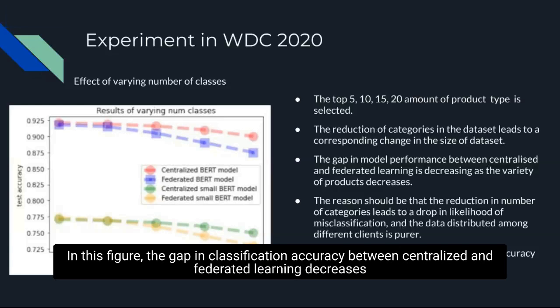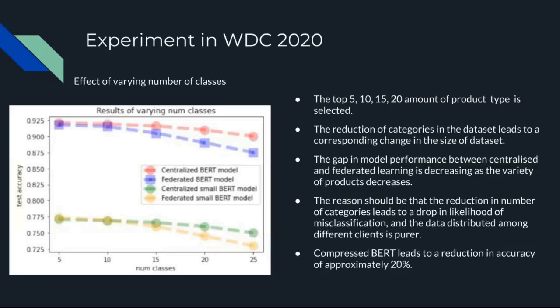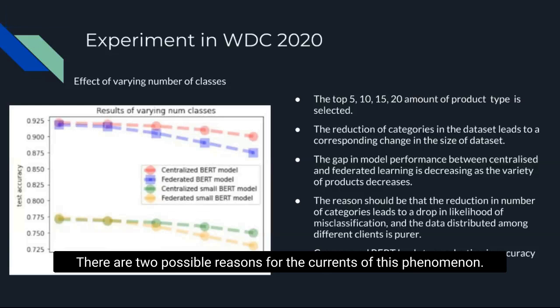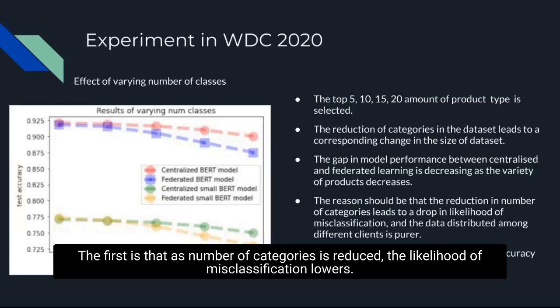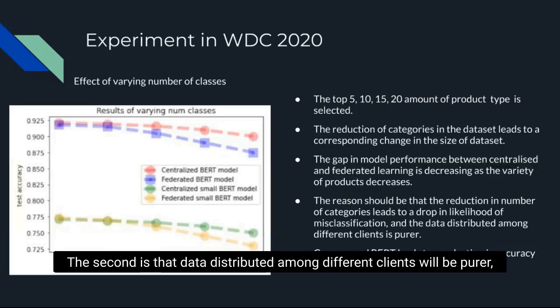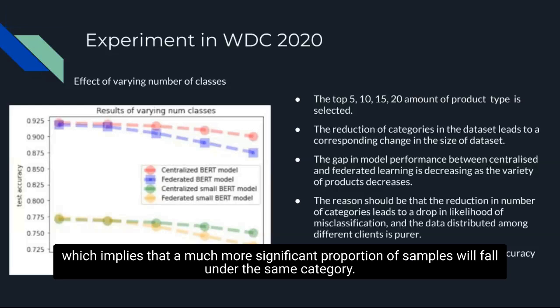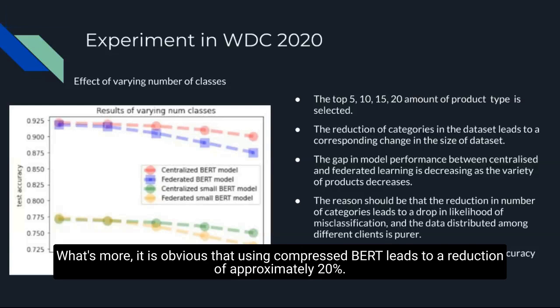In this figure, the gap in classification accuracy between centralized and federated learning decreases when the number of classes becomes smaller. There are two possible reasons for the occurrence of this phenomenon. The first is that as the number of categories is reduced, the likelihood of misclassification lowers. The second is that data distributed among different clients may be pure, which implies that a much more significant proportion of samples will fall under the same category. What's more, it is obvious that using compressed BERT leads to a reduction of approximately 20%.